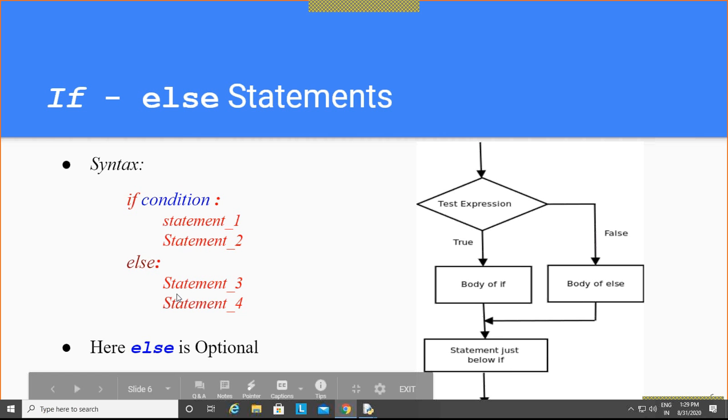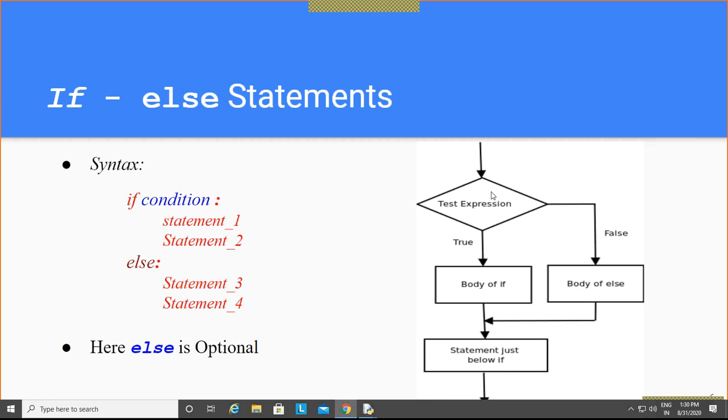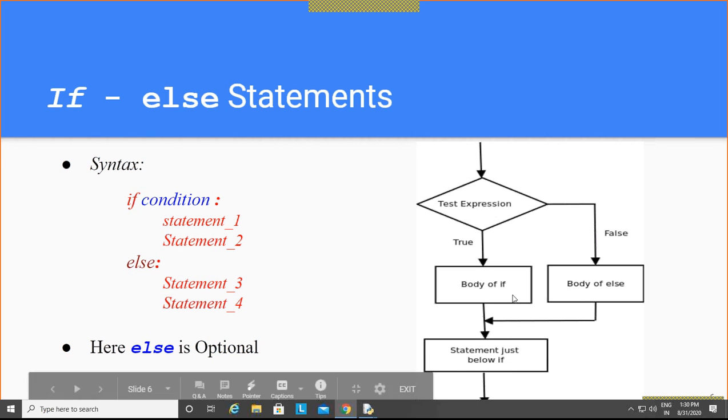In the flow chart, this is the test expression, the condition. If the condition is true, the body of if is executed. If it is false, the body of else is executed.